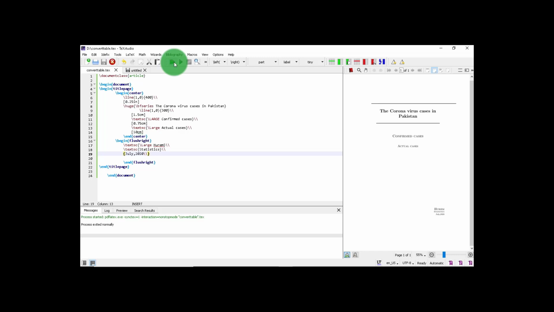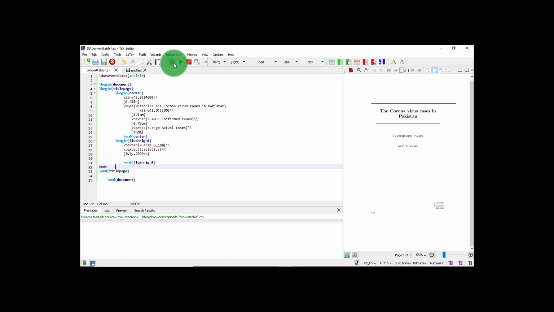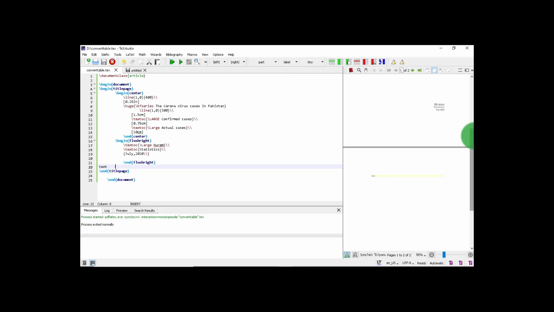So now, let's say you want to start a new page. Type some text here before the end title page command and compile it. You can see the text on the next page.